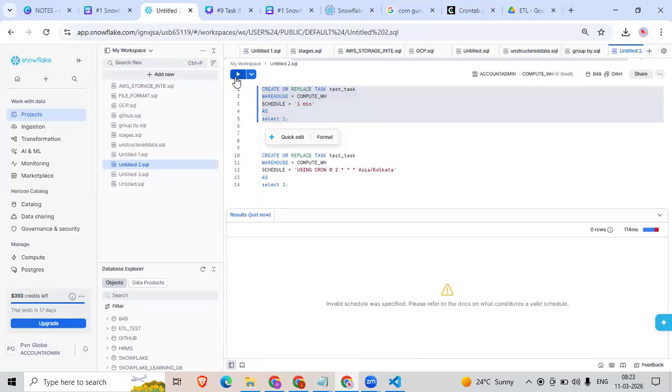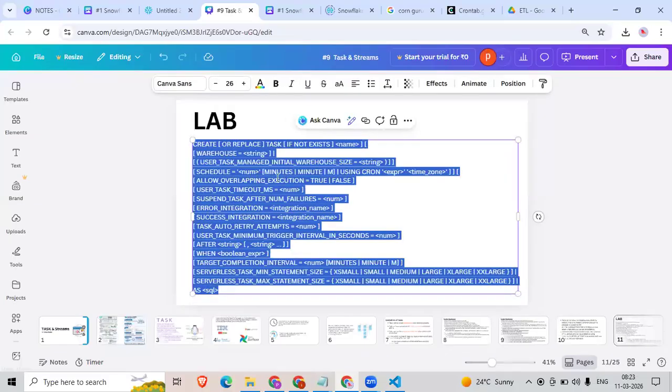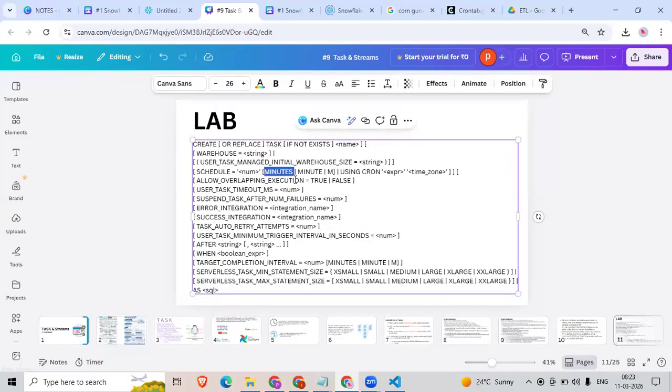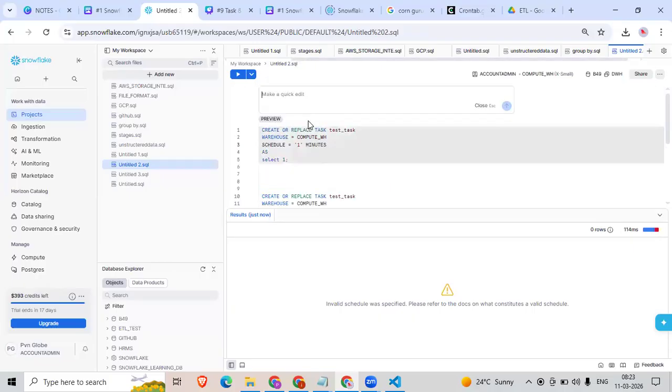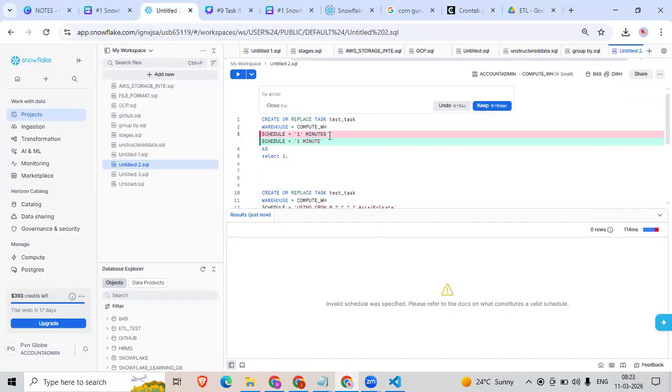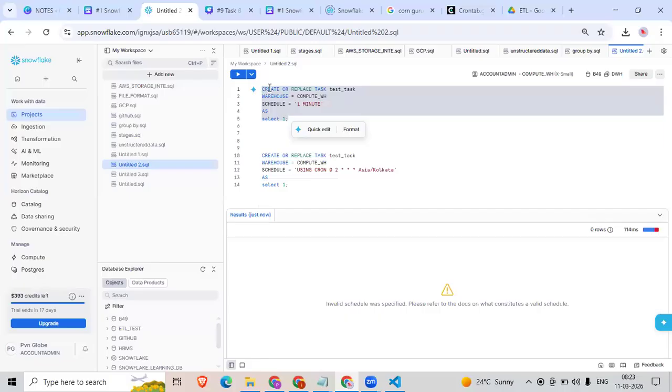I think it will throw an error. Yeah, a spelling mistake. Okay, that's it. Let me create this task.